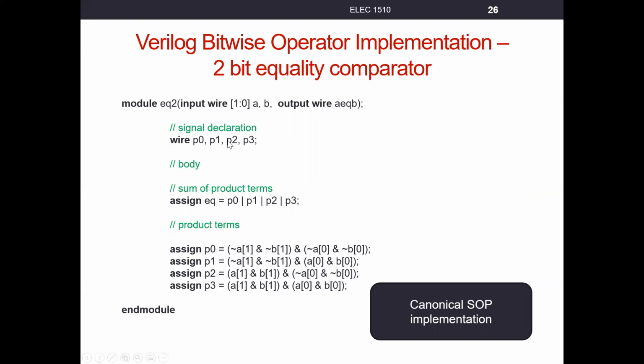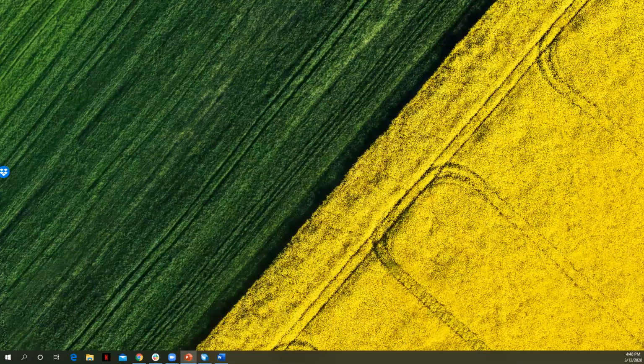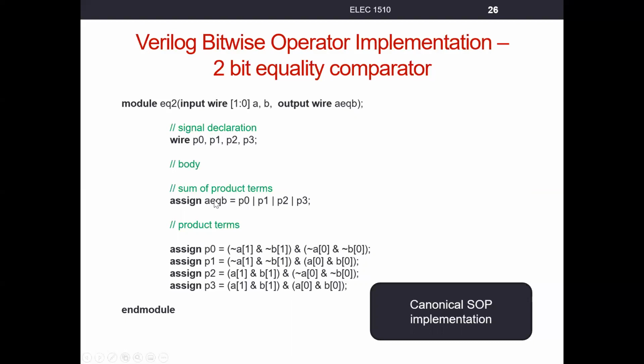And so P0, P1, P2, and I think my naming convention was product 0, product 1, product 2, product 3, right? We know that all of those min terms are ORed together, so I just simply said, OR all of these results together. So P0 ORed with P1 or with P2 or with P3. Assign that to my output EQ, except I need to fix that because I named this AEQB here. Sorry, this should have been called AEQB. It has to match that because this is my signal to the outside world.